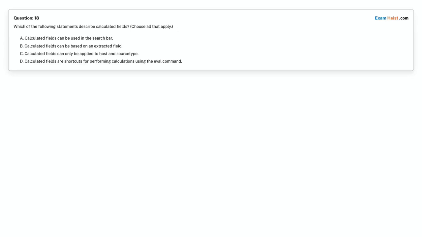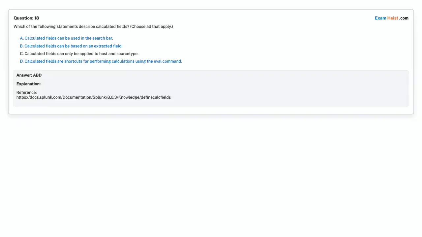Choose the correct answer. Correct answer is option A. Calculated fields can be used in the search bar. Option B. Calculated fields can be based on an extracted field. Option D. Calculated fields are shortcuts for performing calculations using the eval command.